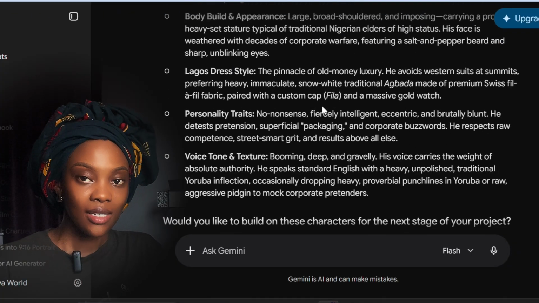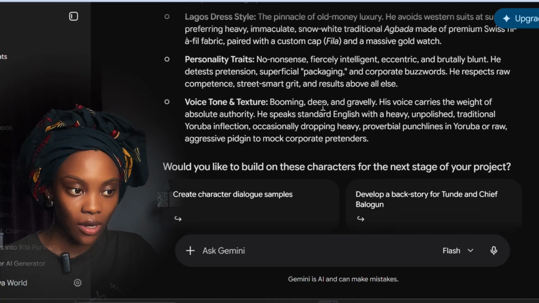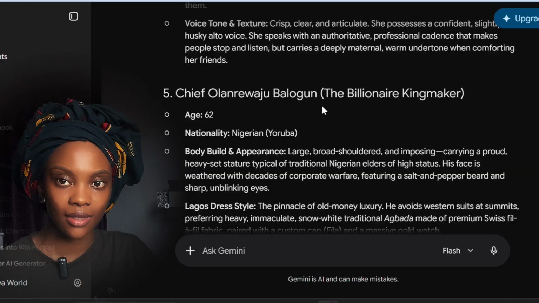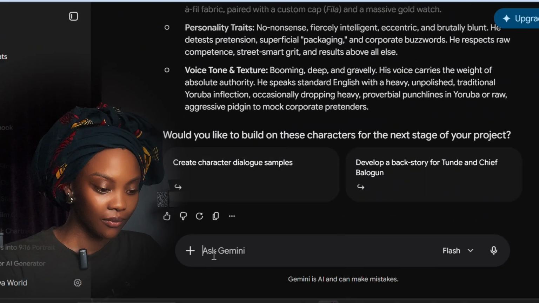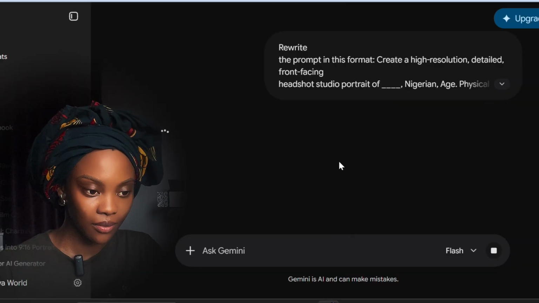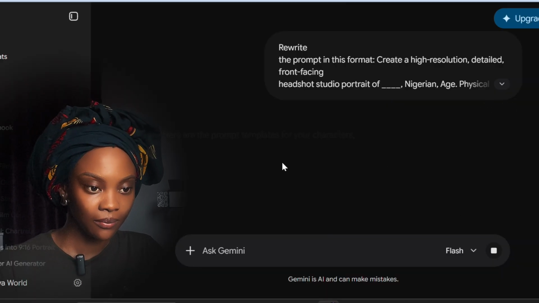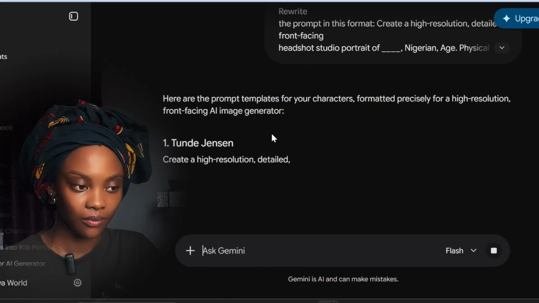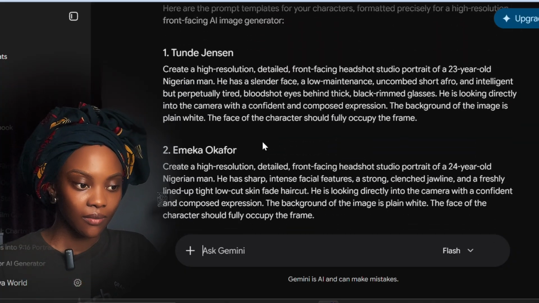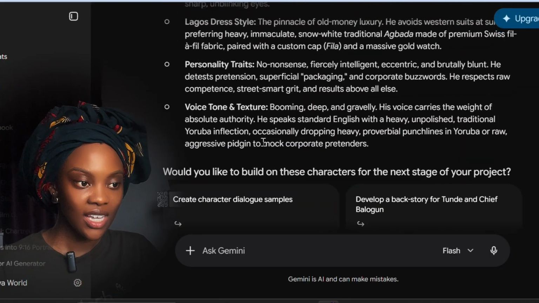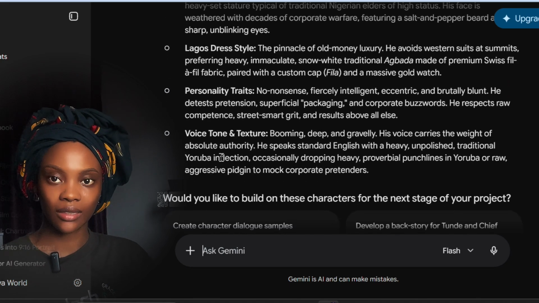So the next thing you're going to do, you're going to rewrite this whole character description, because once you create the character, you'll rewrite it using this prompt. It will now rewrite everything. You see that this one now is not as detailed as the first one.